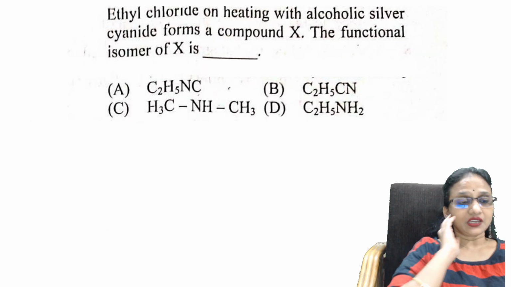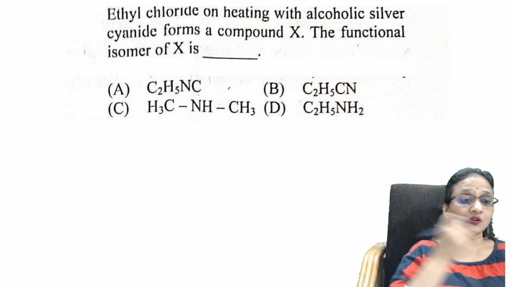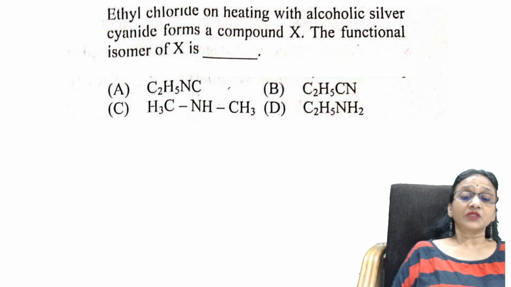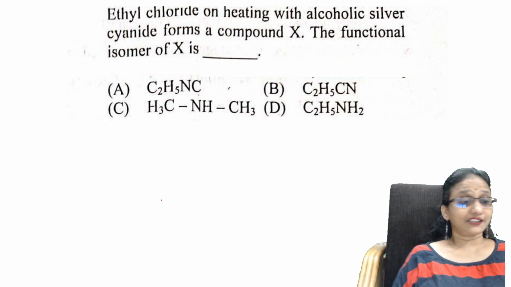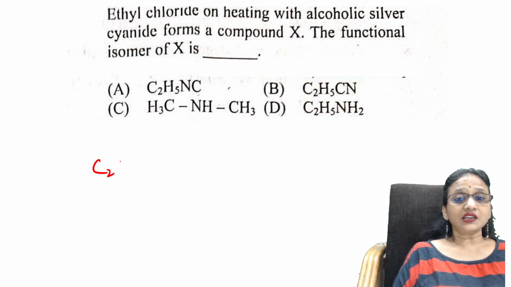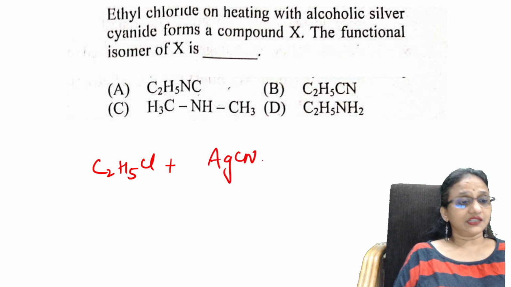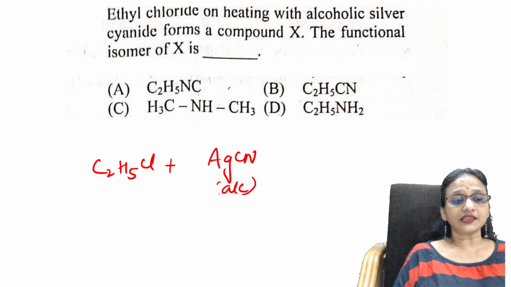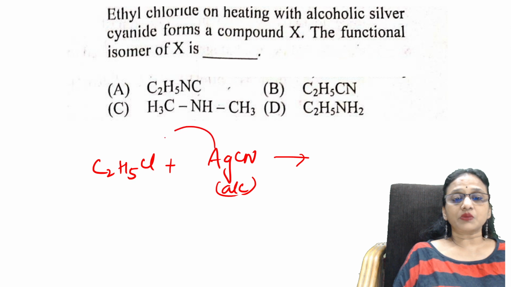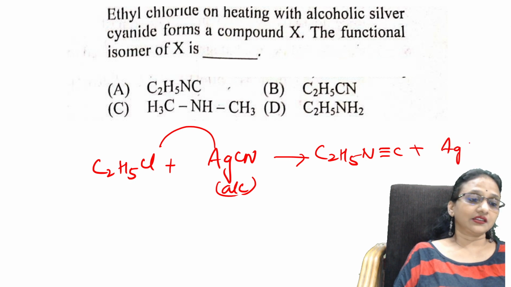Next question. Ethyl chloride on heating with alcoholic silver cyanide forms the compound X, the functional isomer of which is asked. Ethyl chloride combines with alcoholic AgCN and forms AgCl plus the isocyanide.